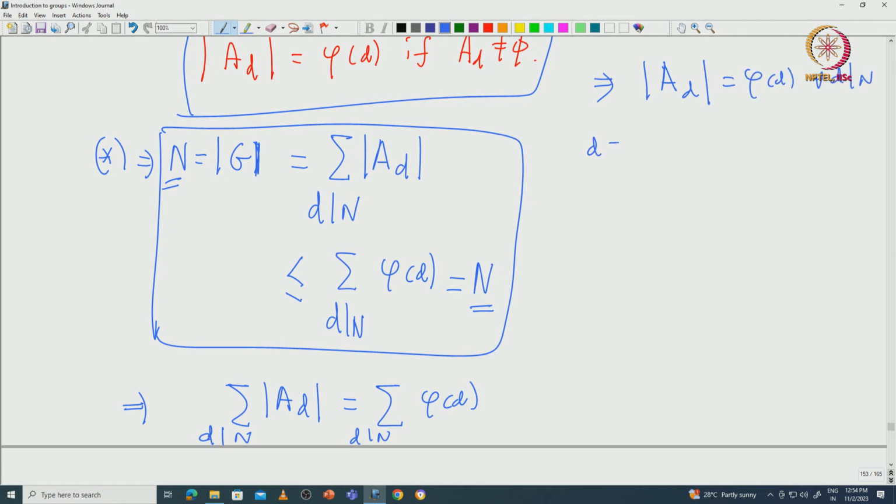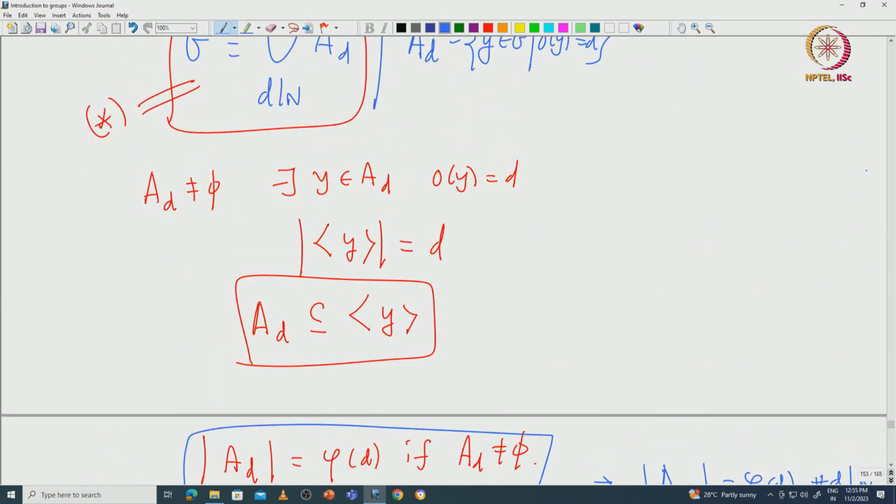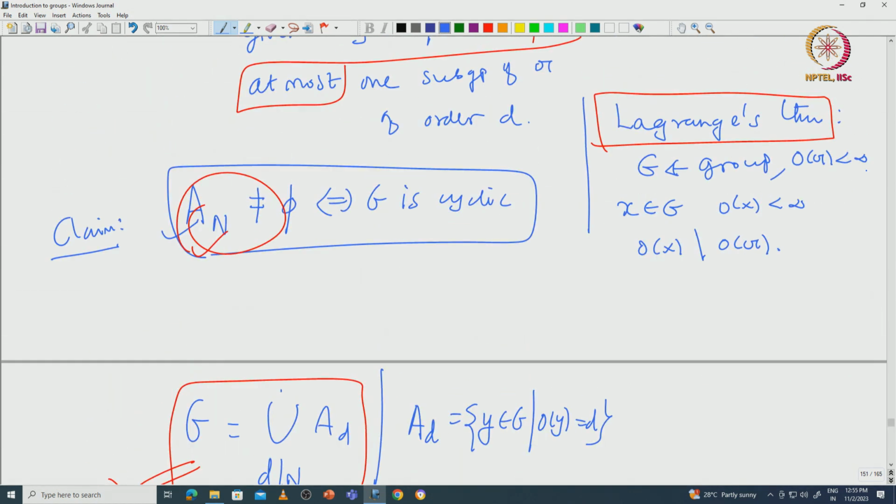In particular, you can take D equal to N, that forces the cardinality of AN to be exactly phi N. That means AN is non-empty, because phi N is at least 1. So now we have proved that AN is non-empty, which is what we wanted to prove. AN non-empty implies G is cyclic.